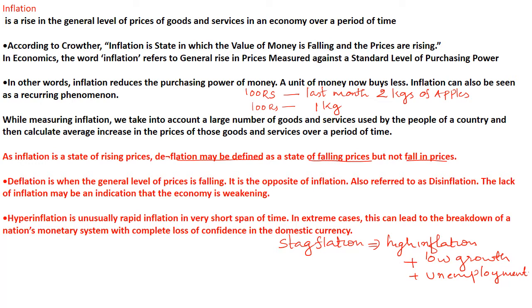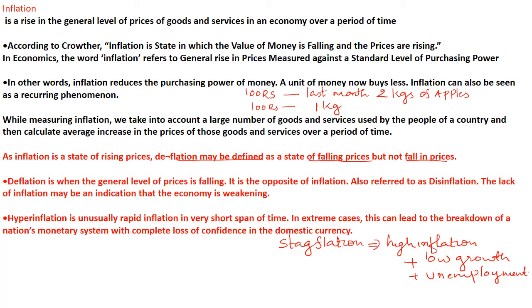So what do you mean by inflation? Inflation is the rise in the general price level of goods and services in an economy over a period of time. According to Crowther, inflation is a state in which the value of money is falling and prices are rising. In general, in economics, inflation refers to the general rise in the price measured against the standard level of purchasing power. So it reduces the purchasing power of money.